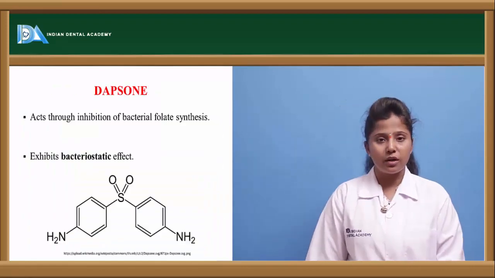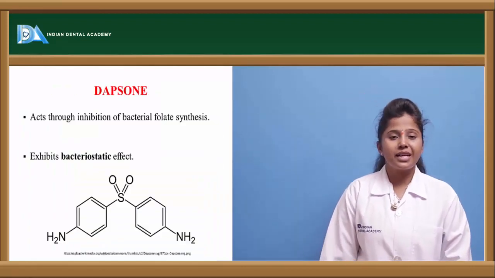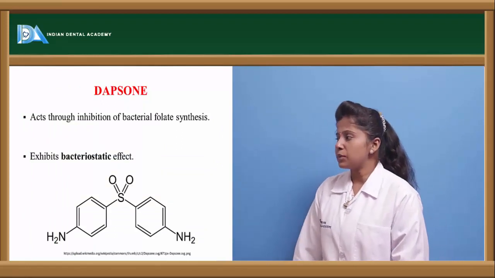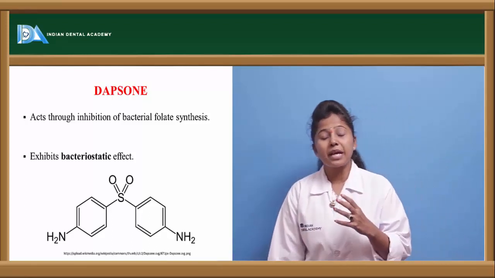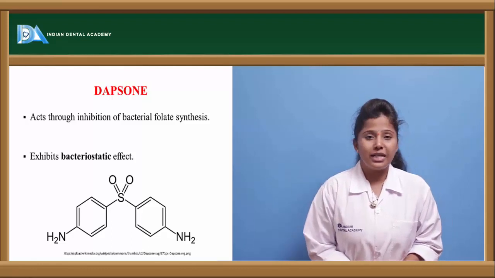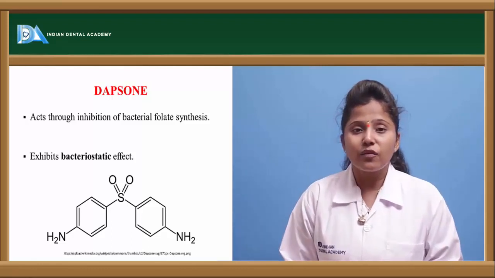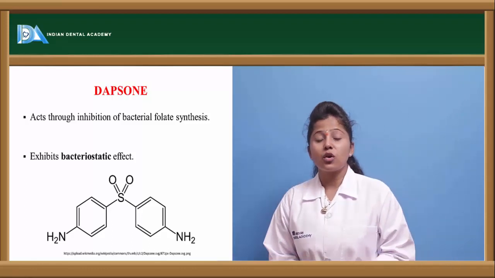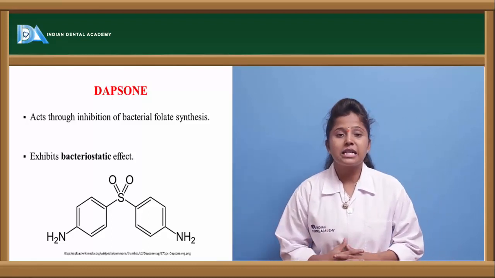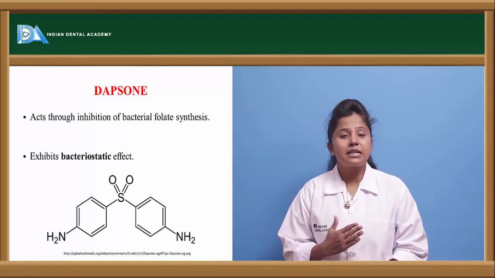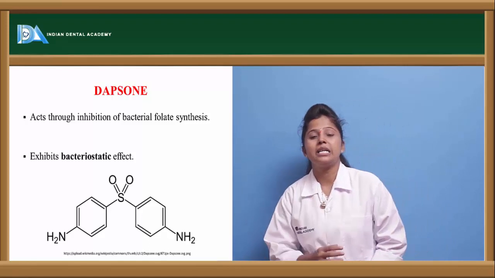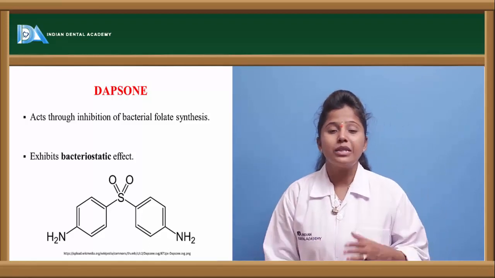Let us see the individual drugs. The first drug, or we can say the first-line drug used in leprosy treatment, is dapsone. The main mechanism of action of dapsone is that it inhibits bacterial folate synthesis. Folic acid is one of the main ingredients in the cell wall synthesis or DNA synthesis of the cell. So if we inhibit the folate synthesis in the bacteria, then definitely the replication of the bacteria can be inhibited, whereby the bacteria cannot spread. So this is how dapsone is acting.